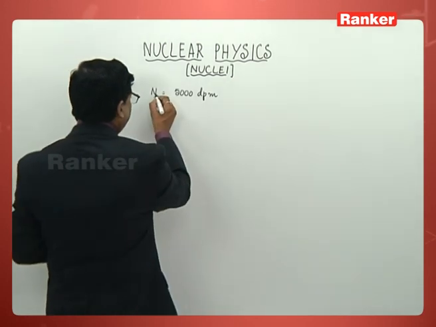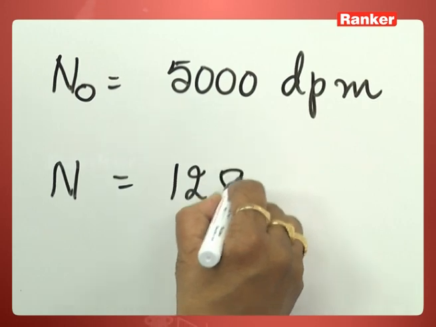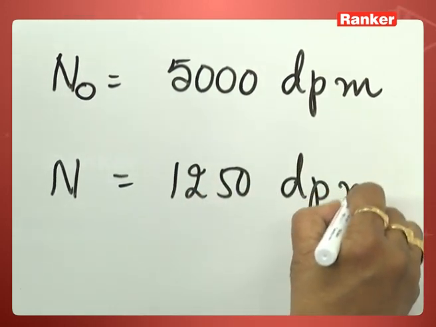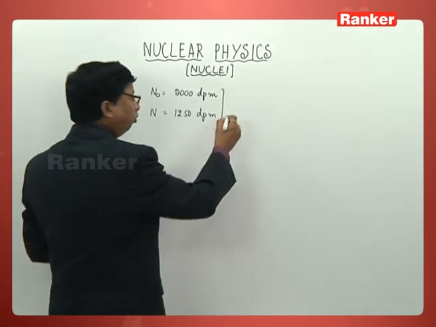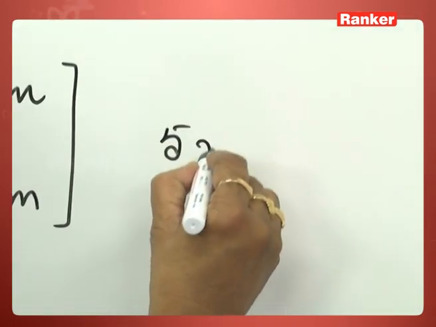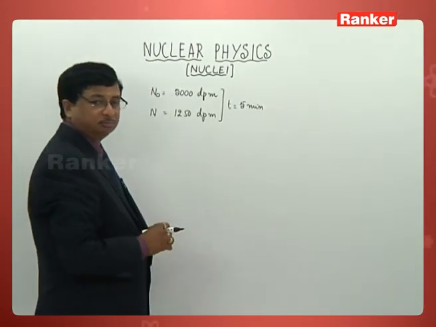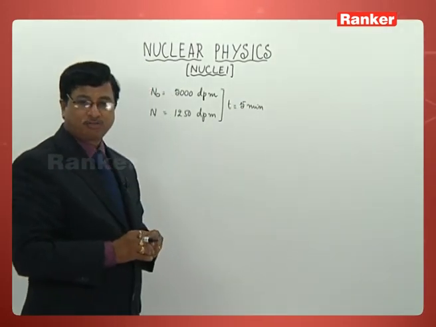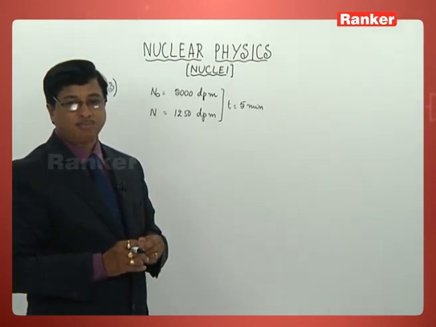So now this is the original, and this one is 1250 dpm, and of course he has given the time, after 5 minutes.